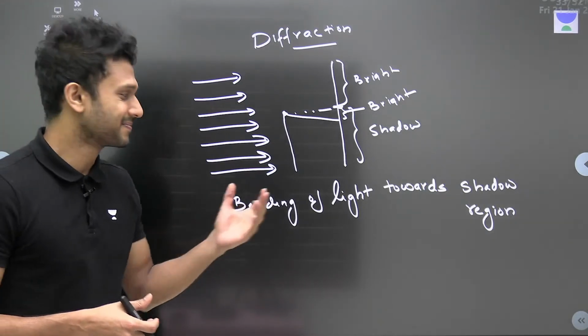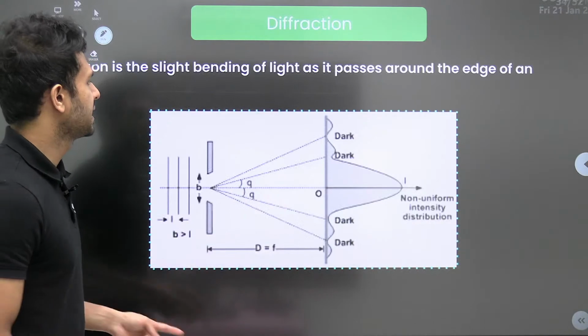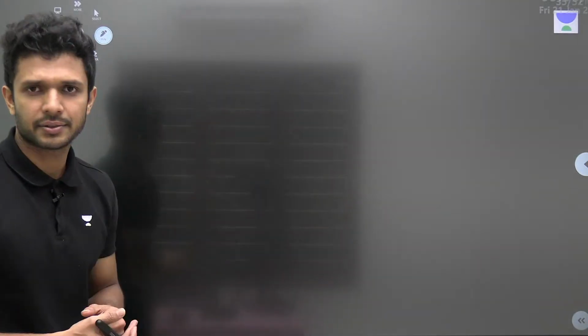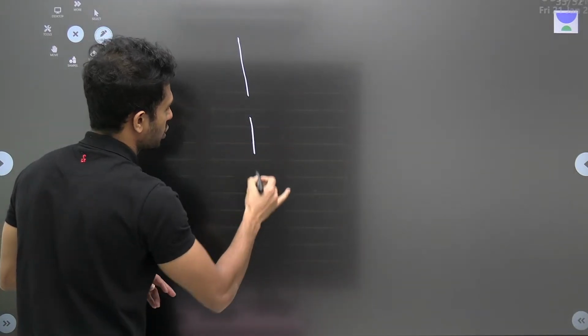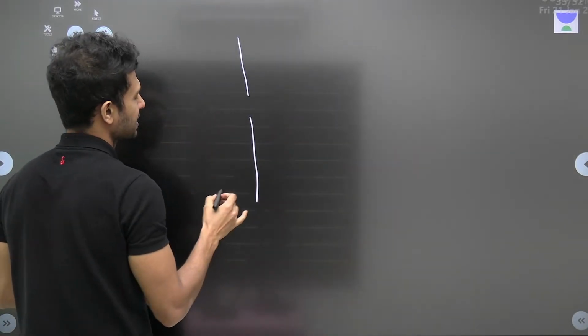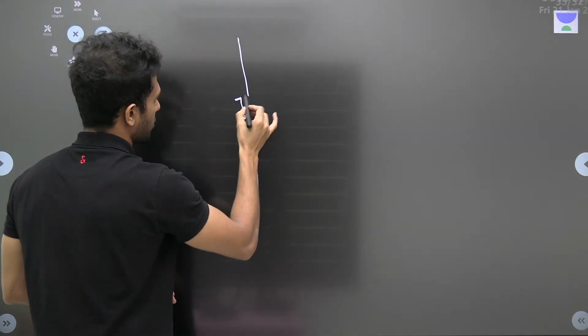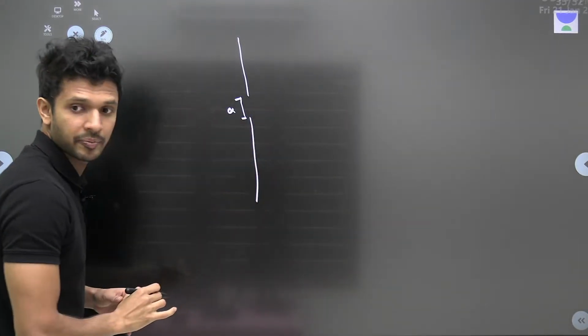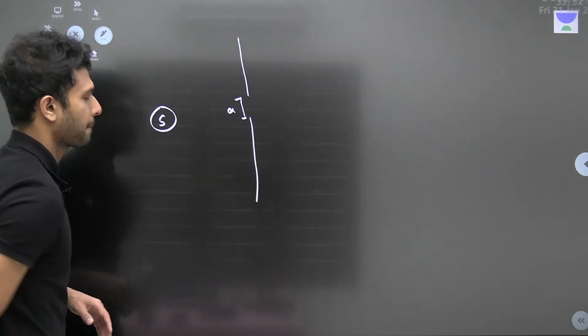Okay. Now moving on. Now we'll discuss the single slit diffraction pattern. Single slit diffraction means we have a small, single slit, where the width of the slit is A. In front of the slit, I'm keeping a source of light.